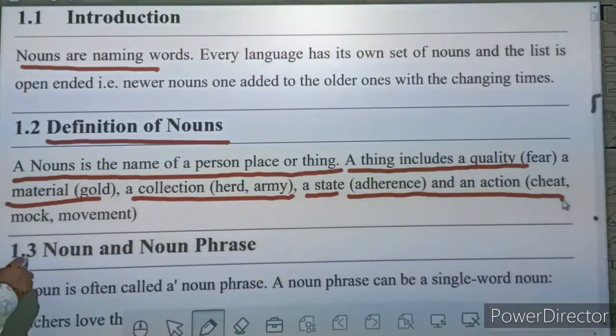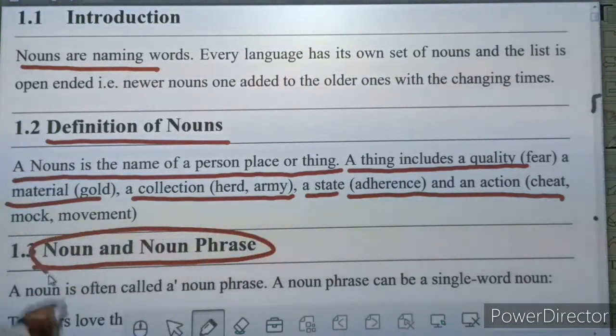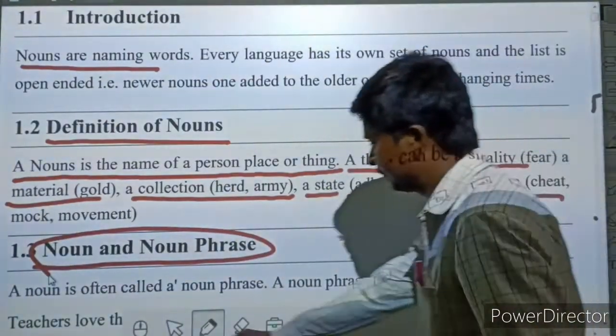Here you can see noun and noun phrase. The definition is telling you a noun is often called a noun phrase because a noun phrase can be a single word noun, like teacher.